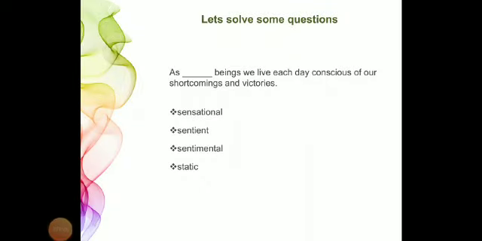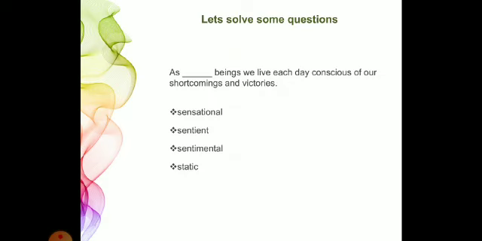First one, as dash beings, we live each day conscious of our shortcomings and victories. Shortcomings का मतलब होता है हमारी कमियां, हमारे में जो फ्लॉज होते हैं, जो हम अचीव नहीं कर पाते हैं. Let's see the options given. Sensational, sentient, sentimental and static. In order to fill in the blank, we should know the meaning. So sensational means causing great public interest. Astonishment मचा देना, to startle, something that amazes us. It has excitement in it.